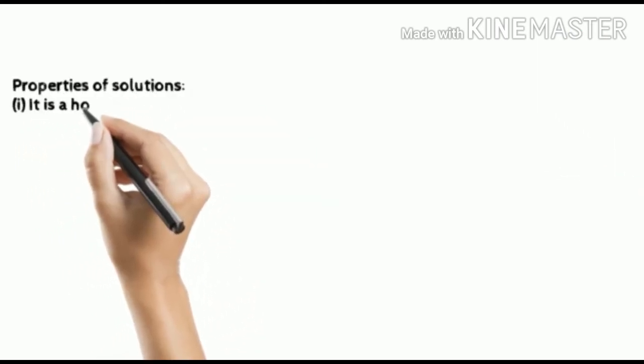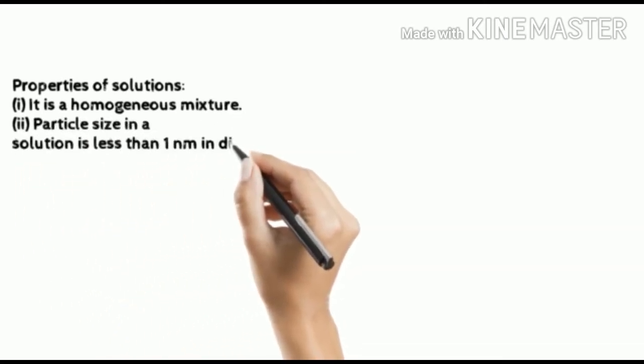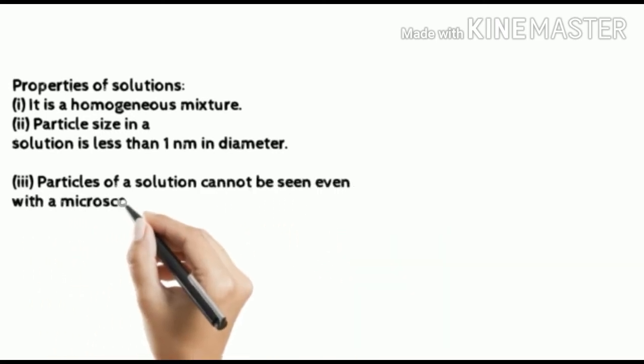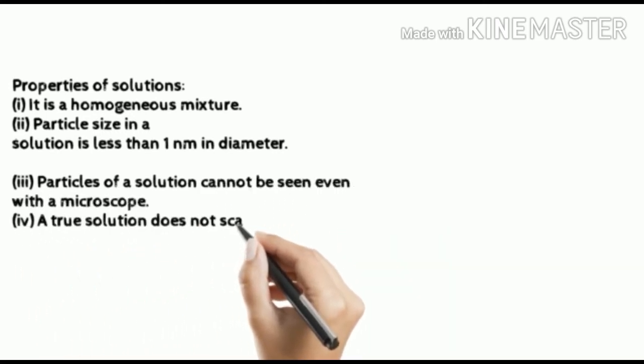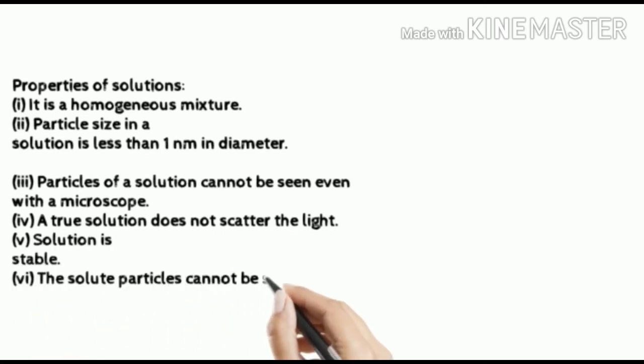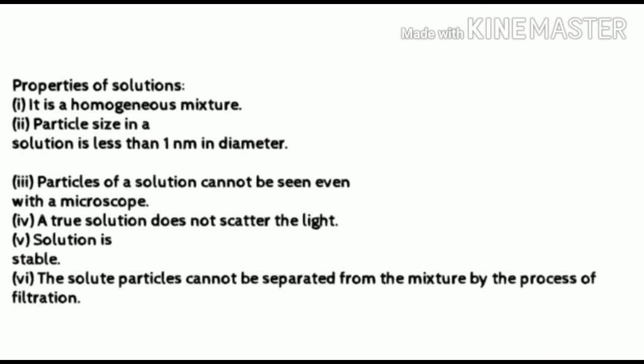Now we are going to study about properties of solution. In a homogeneous mixture, the particle size in a solution is less than 1 nanometer in diameter. Particles of a solution cannot even be seen with a microscope. A true solution does not scatter light. A solution is stable. The solute particles cannot be separated from the mixture by the process of filtration.